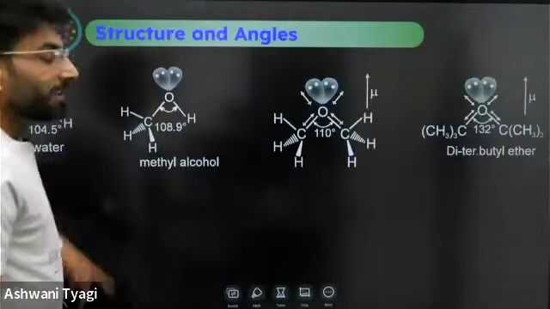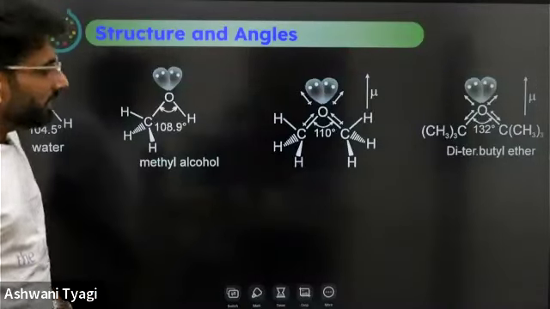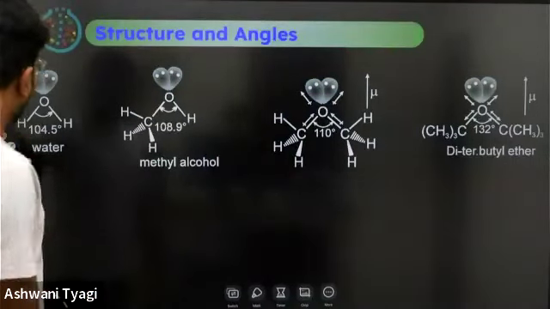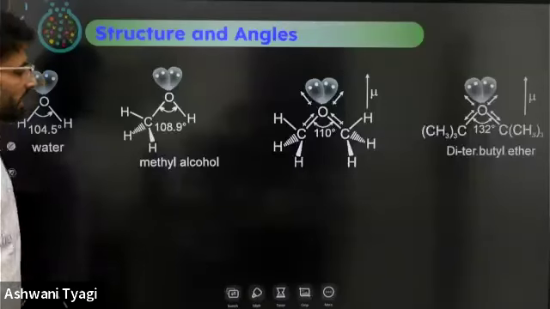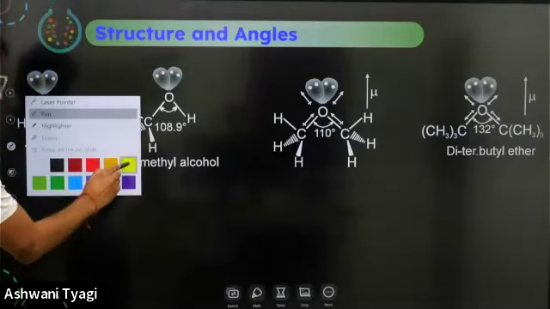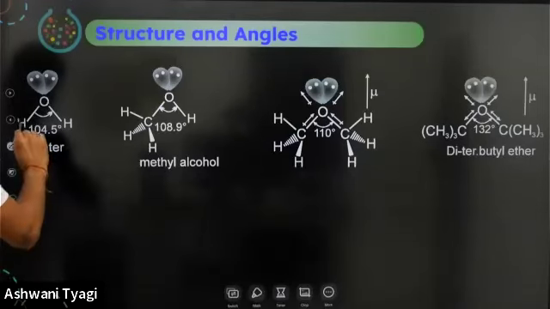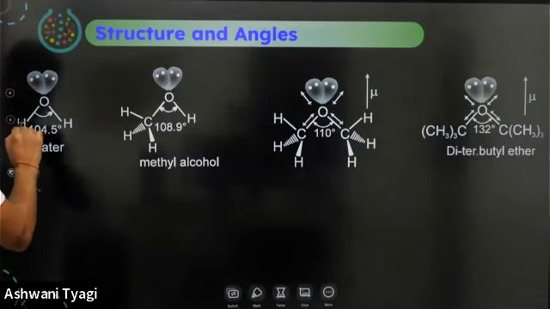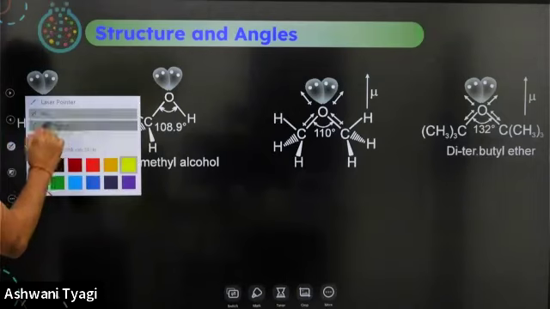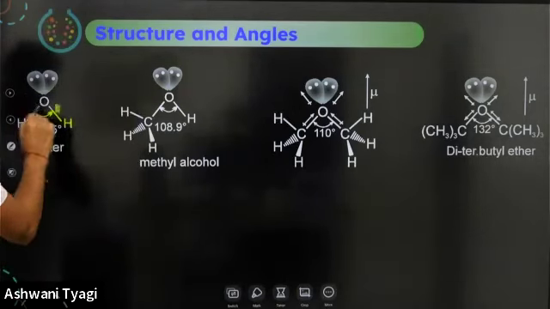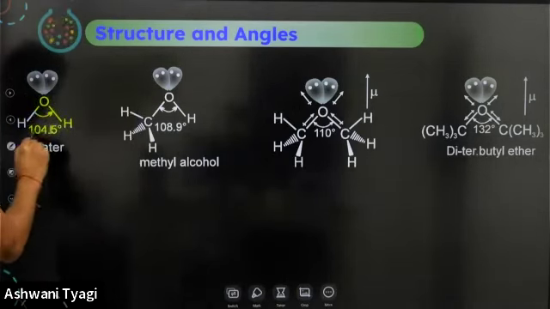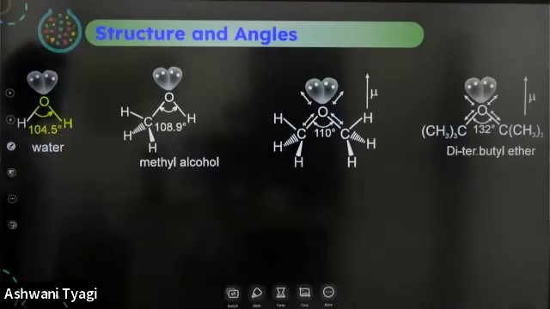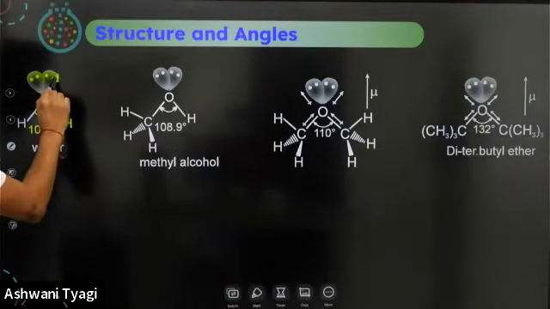So if we compare, there is a generic question. What is the generic question? We will discuss that generic question. Let me give you another good example. Here we go. If we take water, the bond angle is 104.5 degrees only due to lone pair repulsion.